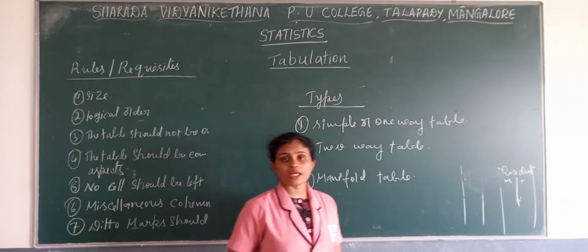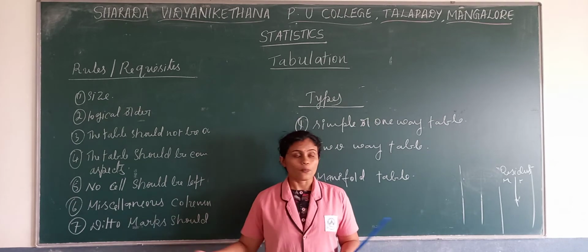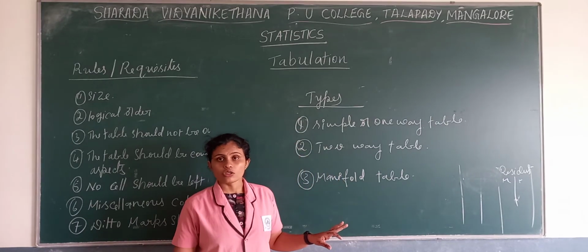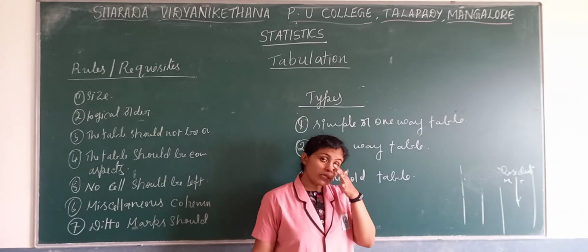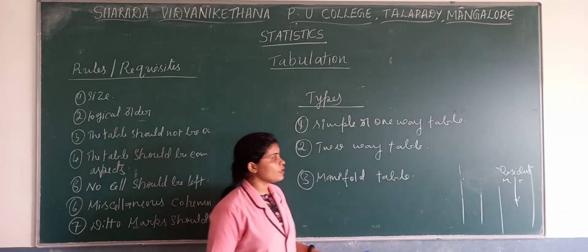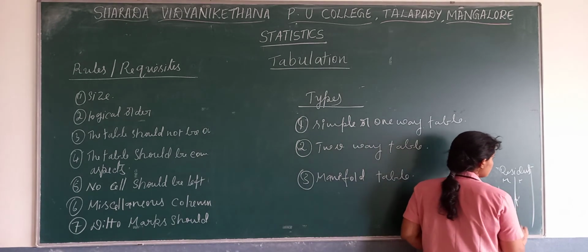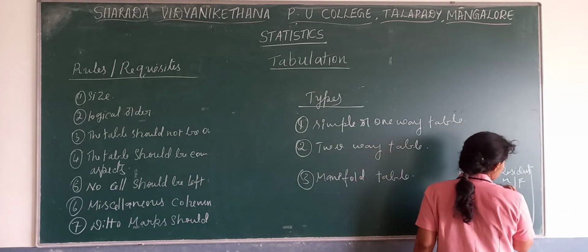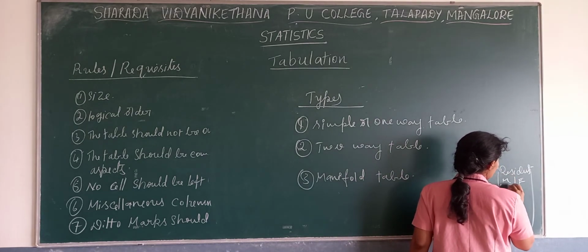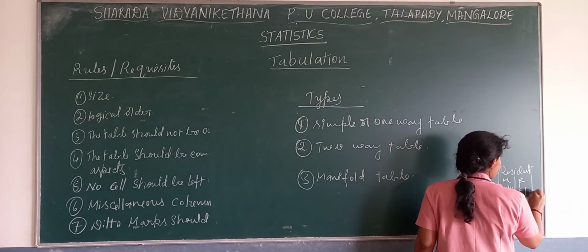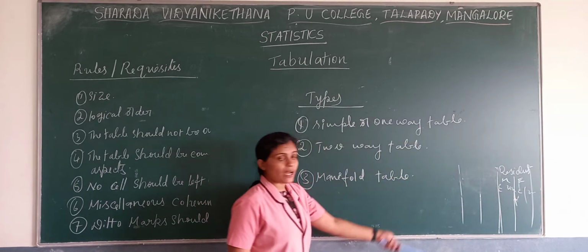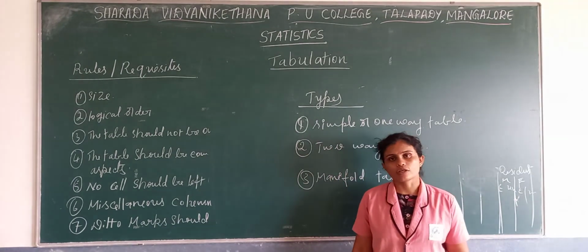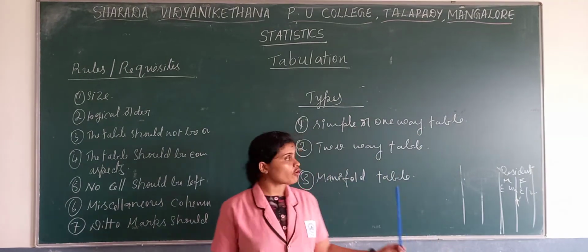Manifold classification is where we prepare the table based on more than two characteristics. For example, here we have written male, female, and further within male and female, we will write employed, unemployed. Further we can divide married, unmarried. Such a kind of table we call a manifold table. So these are the types of table.